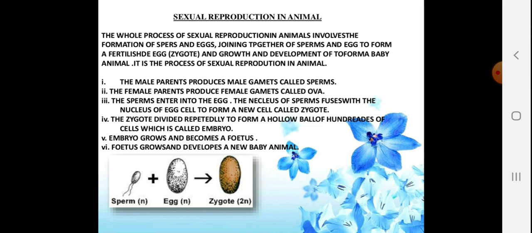reproduction in animals. The male parent produces the male gametes called sperm. The female parent produces the female gamete called the ova. The sperm enters into the egg. The nucleus of the sperm fuses with the nucleus of the egg cell to form a new cell called the zygote. The zygote divides repetitively to form a hollow ball of hundreds of cells, which is called an embryo. The embryo grows and becomes a fetus, and the fetus grows and develops into a new baby animal.